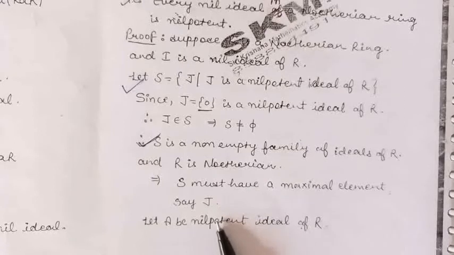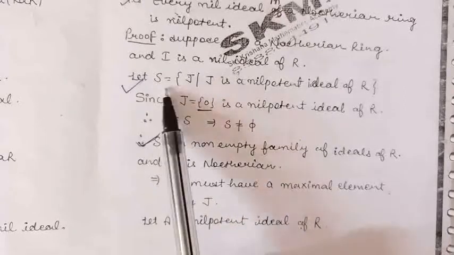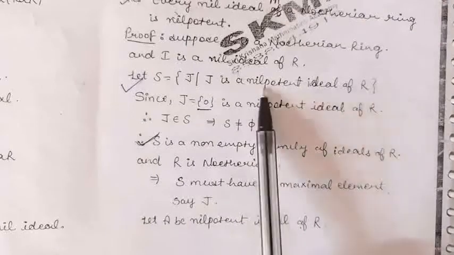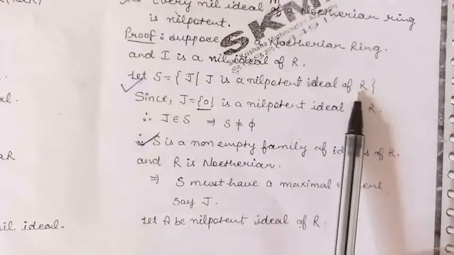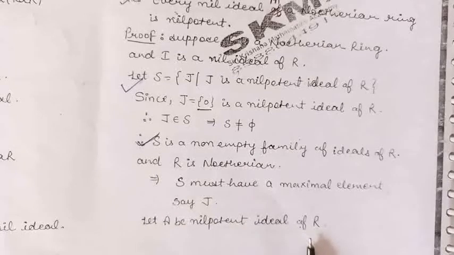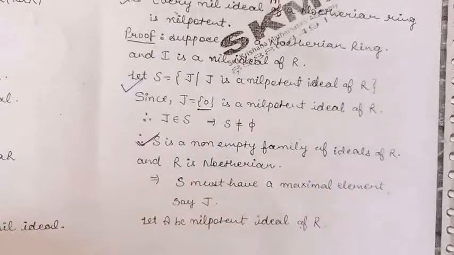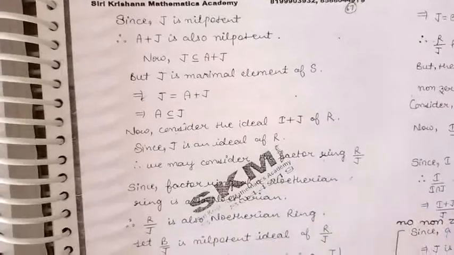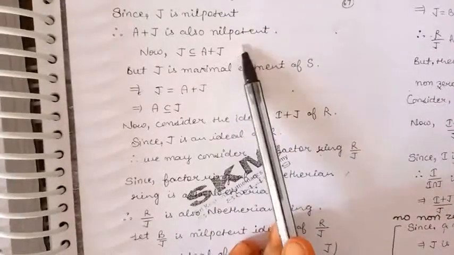Now, by definition of the family S, J is a nilpotent ideal of the ring R. Let us take A as another nilpotent ideal of the ring R. The sum of nilpotent ideals is again nilpotent. So we can say that A plus J is nilpotent.